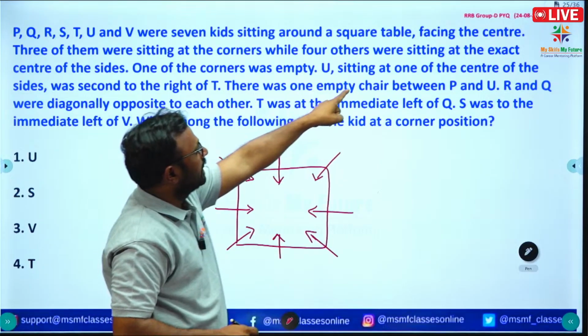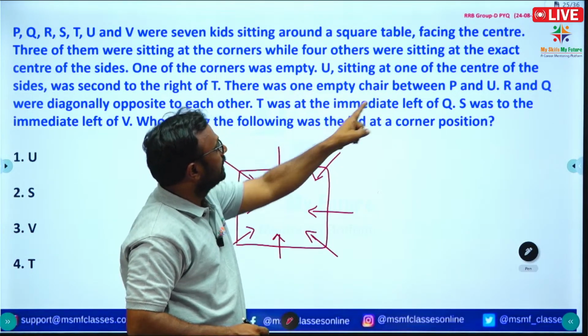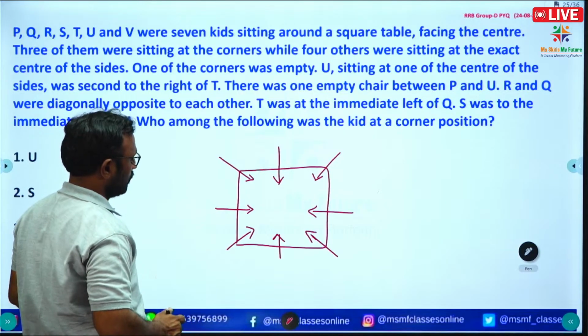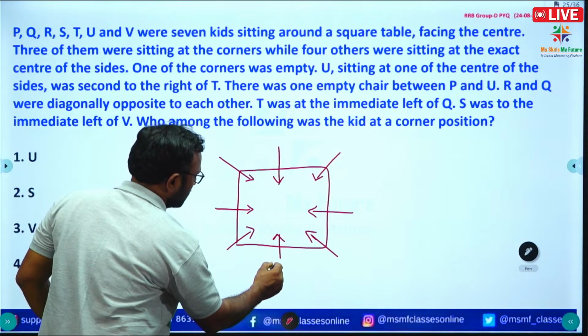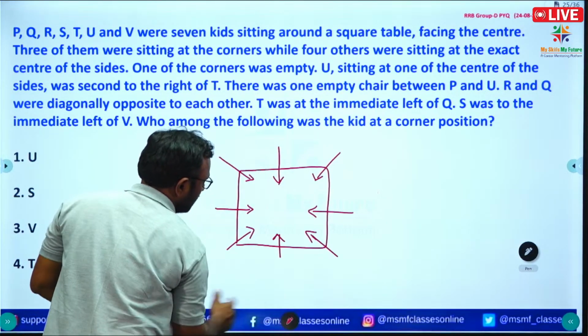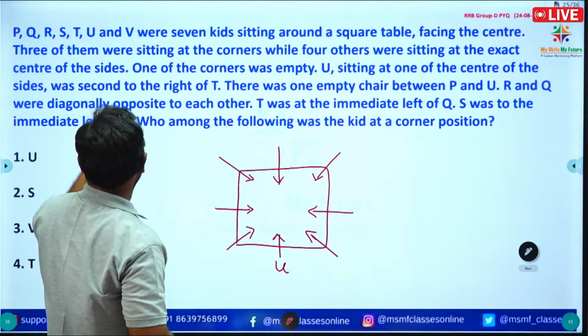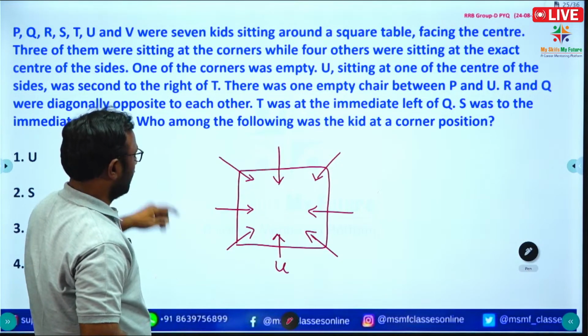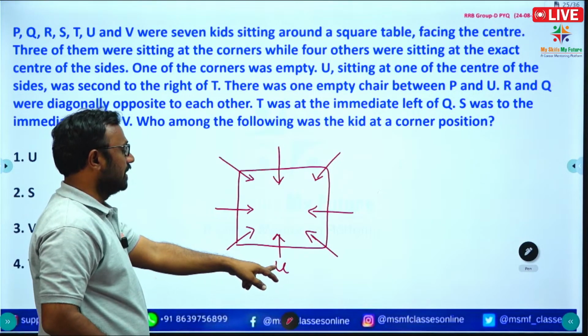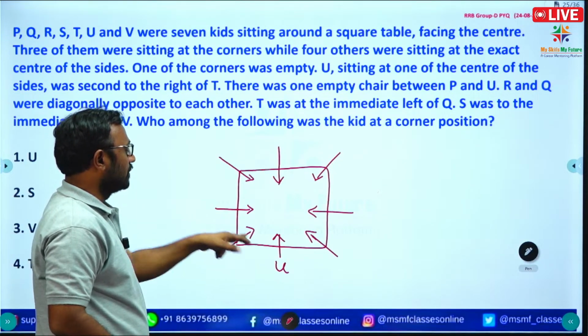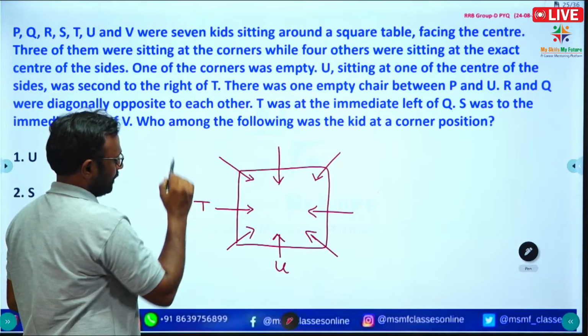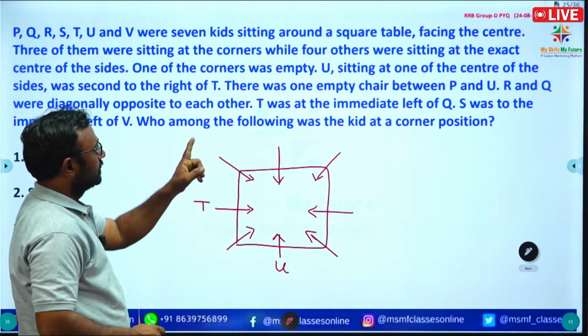U sits at one of the centers of the sides. I am writing here, taking one center. U sits at one of the centers. S was second to the right of T. Okay, suppose U sits here; S is second to the right of T, which means here T is there. So, see the question once again.